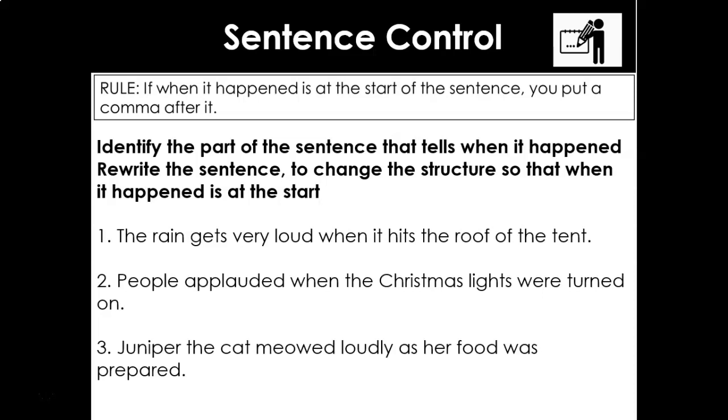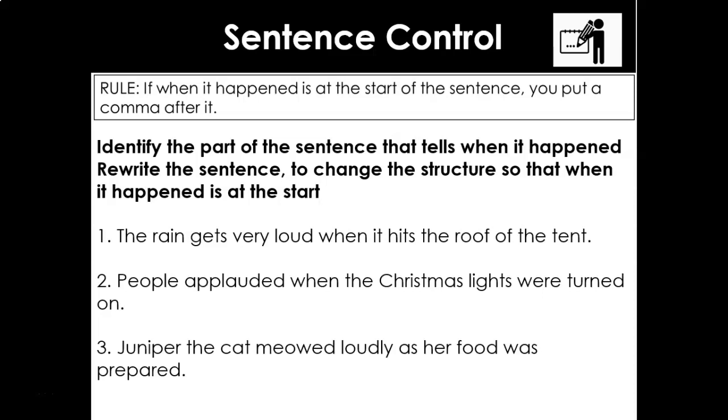So the rain gets very loud when it hits the roof of the tent. So we can see that this is a complete idea. The main subject of the sentence is the rain and the idea that it gets loud. So we're using the additional information that tells us when something happened to build detail, to create a complex idea. So we're moving from identifying a main idea in a sentence to recognizing how we begin to link and manipulate other ideas within sentences. So what is the part of this sentence that tells us not what, but when